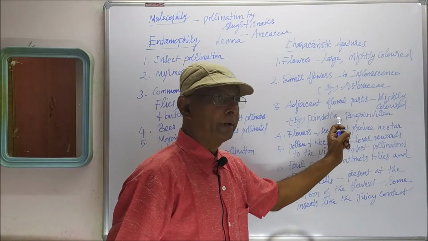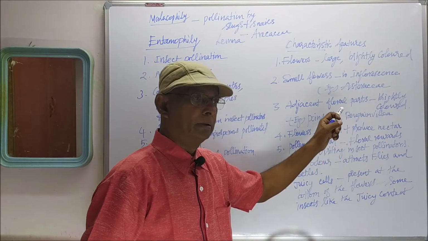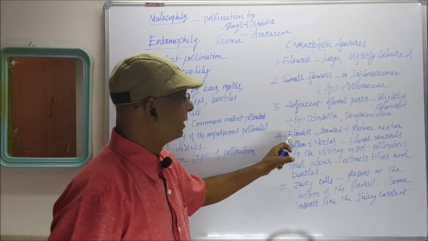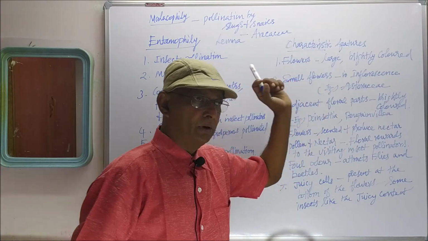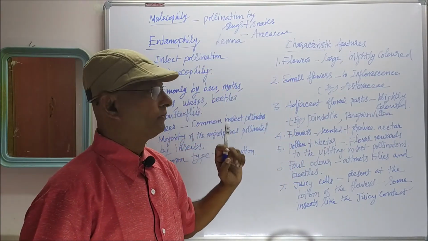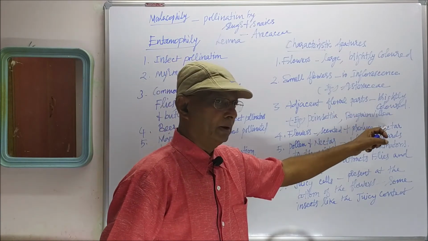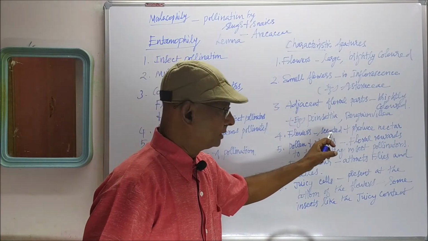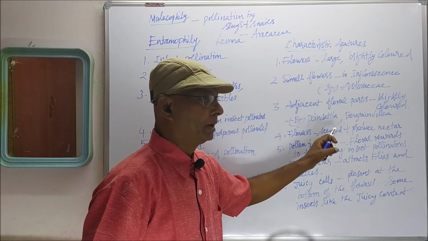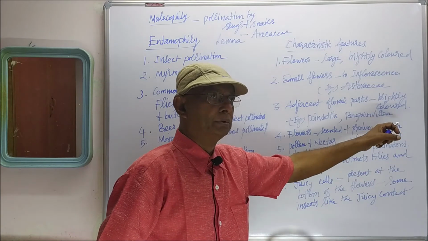In these two cases, the brightly colored bract will attract the insects. Flowers are scented and produce nectar. In the case of ornithophilous flowers, the flowers are not scented, but they produce nectar. But here, the flowers are scented, having a sweet smell, and produce nectar, honey juice.